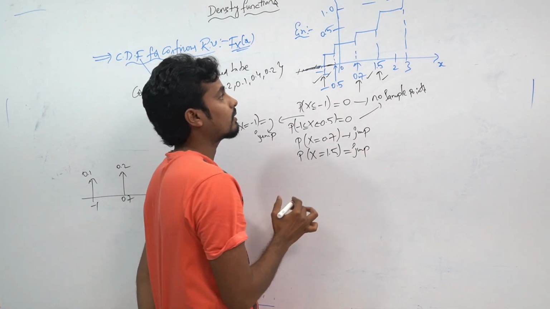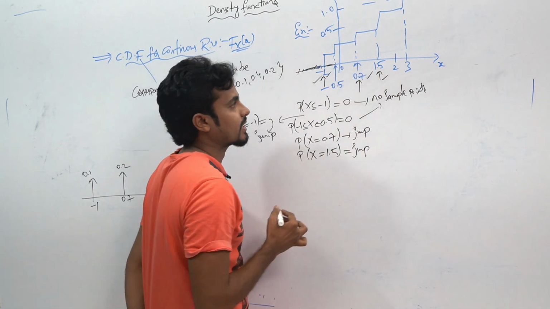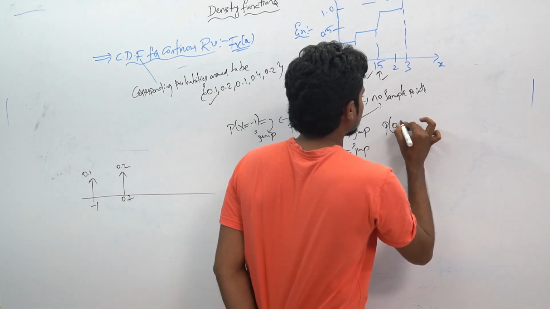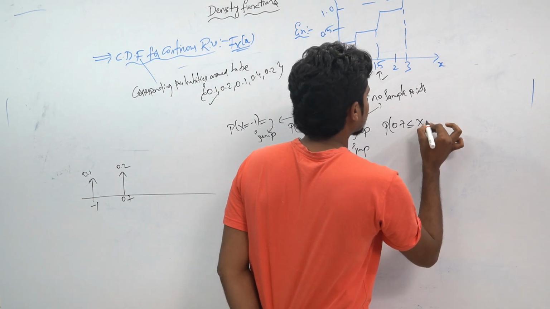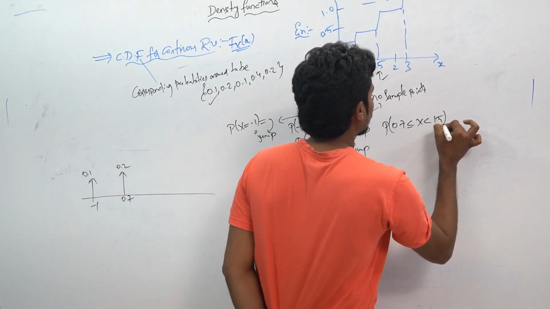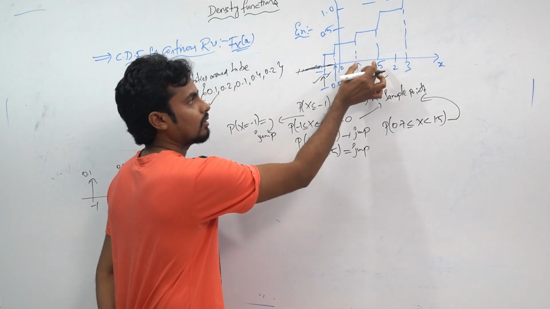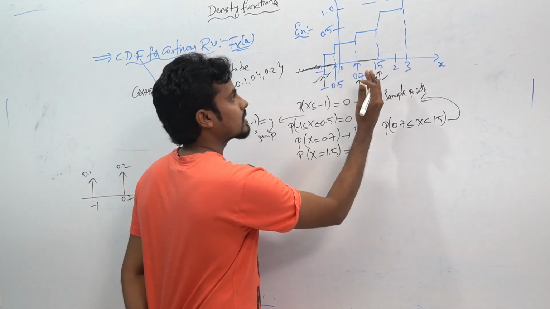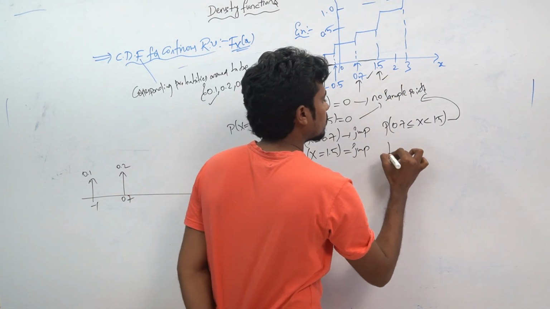In between cases I can't write. Why? Because from 0.7 to 1.5 there are no sample points, right? Probability of x between 0.7 and 1.5, there are no sample points, because there is no jump at those points. Next, from 1.5 to 2, no jump, right?